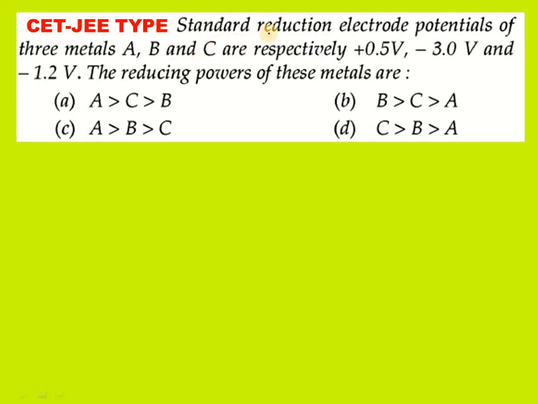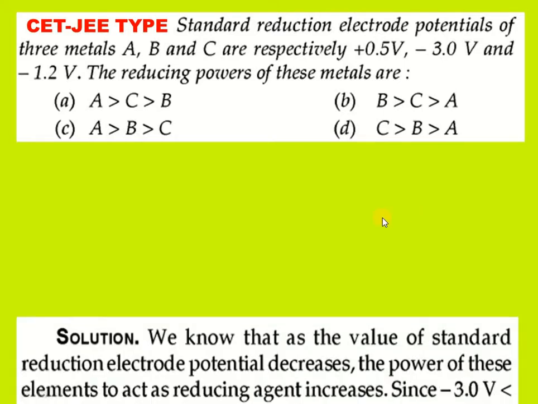Now, standard reduction potentials of three metals A, B, C are respectively given as 0.5 volts, minus 3.0 volts, and minus 1.2 volts. The reducing powers of these metals are, we know reducing power is directly proportional to the negative value of the standard reduction potential value. So it depends on that.